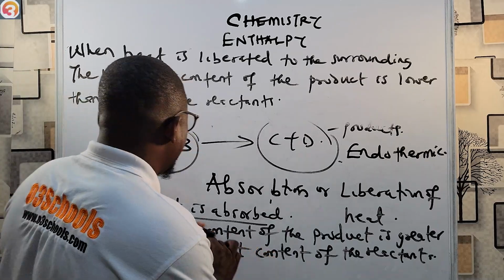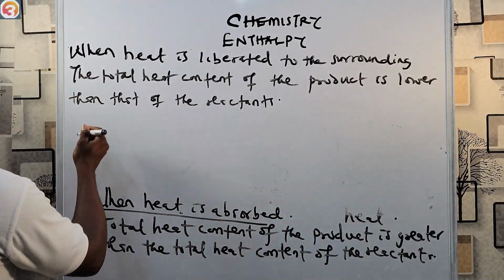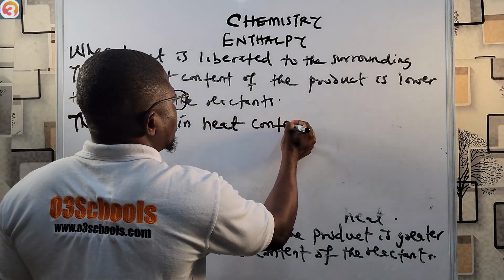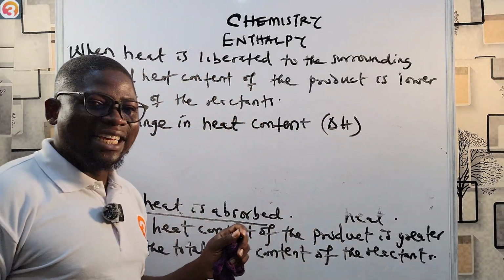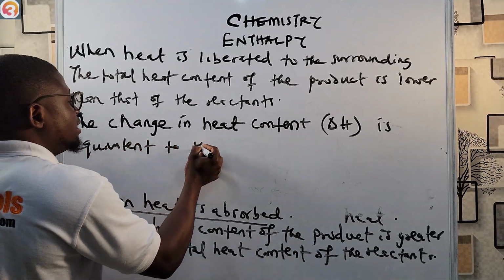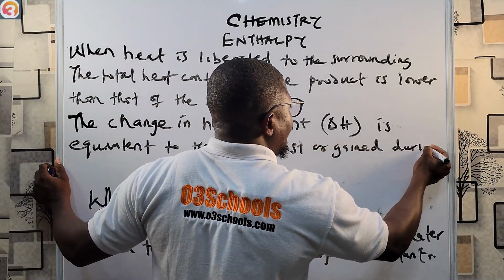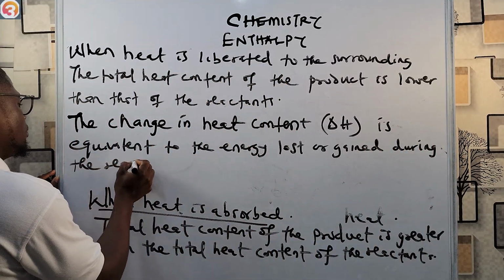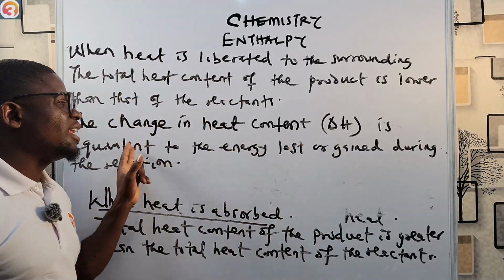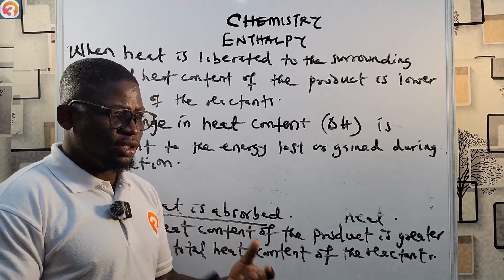Now, the change in heat content is the next thing we should talk about, and that is what we call delta H. The change in heat content, that's delta H. This delta H is equivalent to the energy lost or gained during the reaction. We're going to see how we calculate that mathematically very soon.